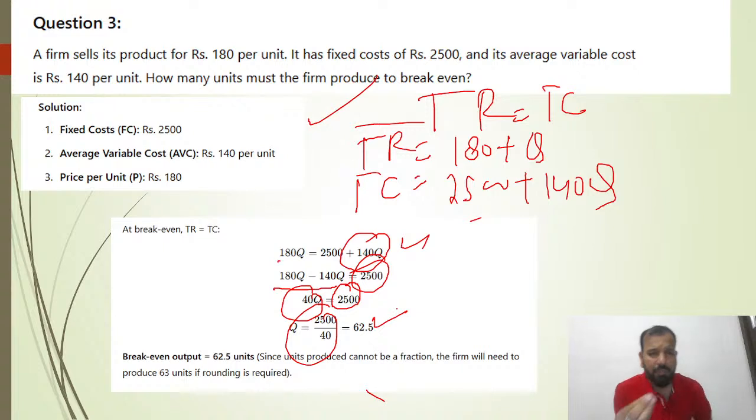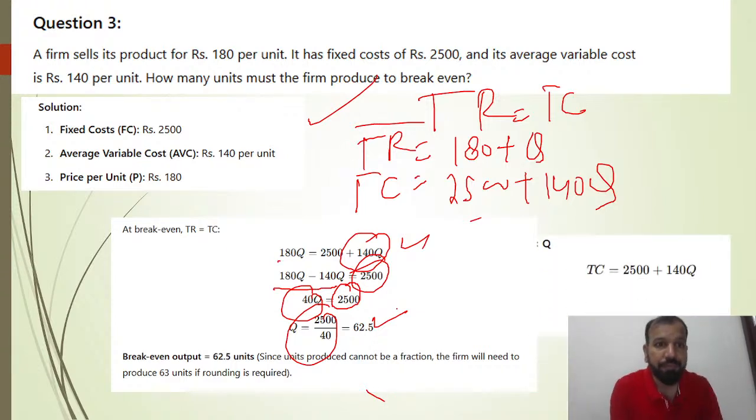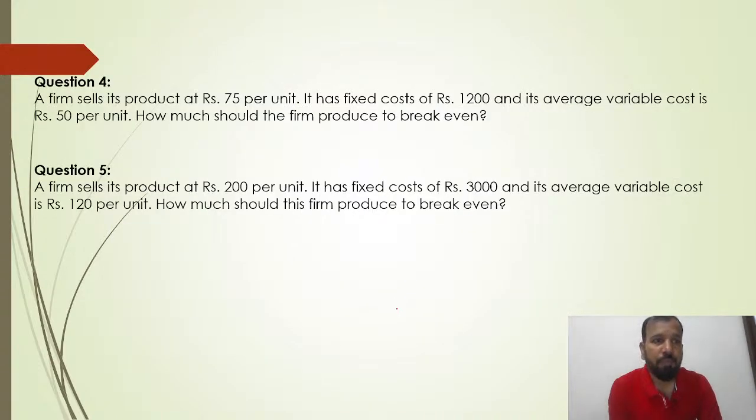Since units produced can't be a fraction, if rounding is required, the firm needs to produce 63 units. So these questions can arise in the exam. It's very basic and will not take more than 2 minutes. The very first thing you have to do is set TR equal to TC: total revenue equal to total cost. That is the break-even point, where there is no profit and no loss. This is again a very simple question, and you can do the practice.